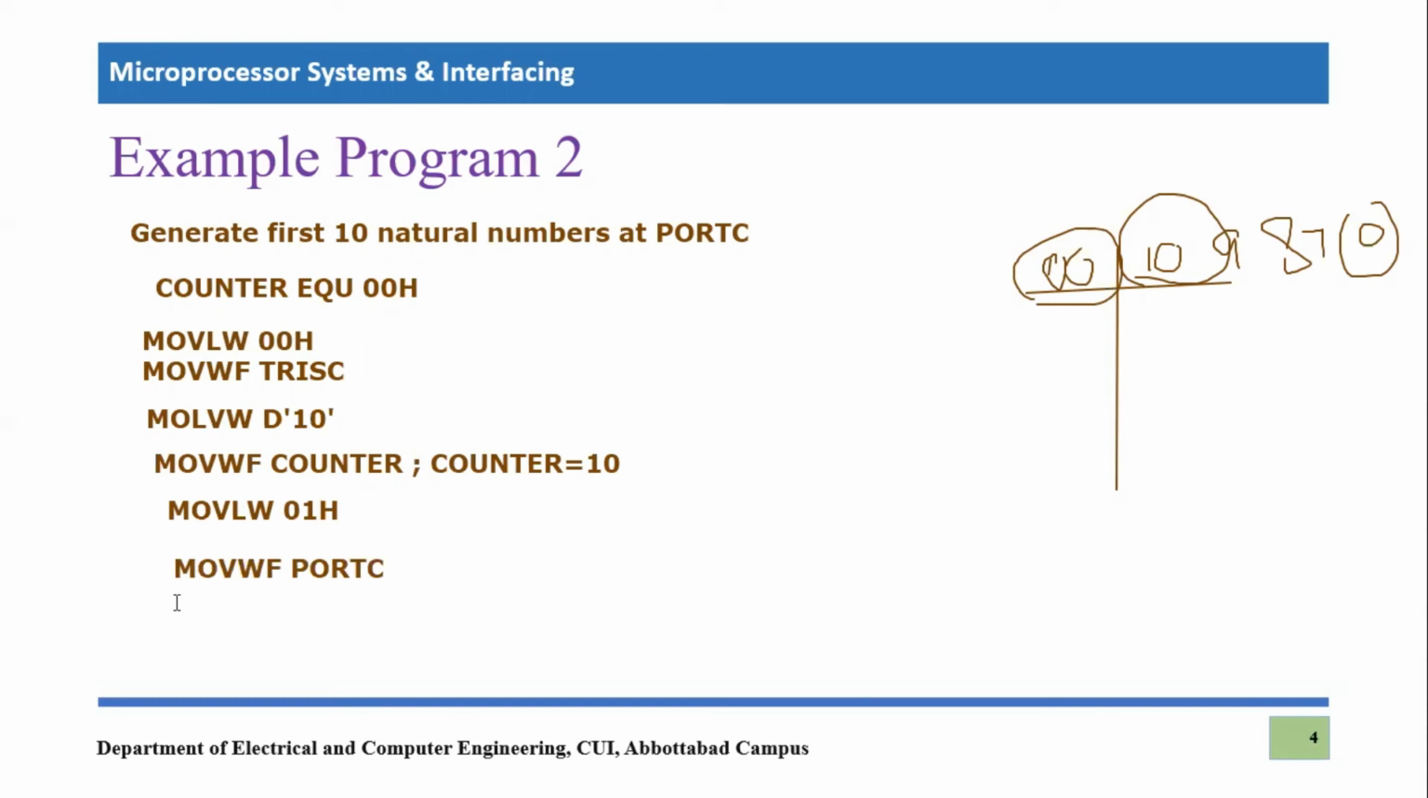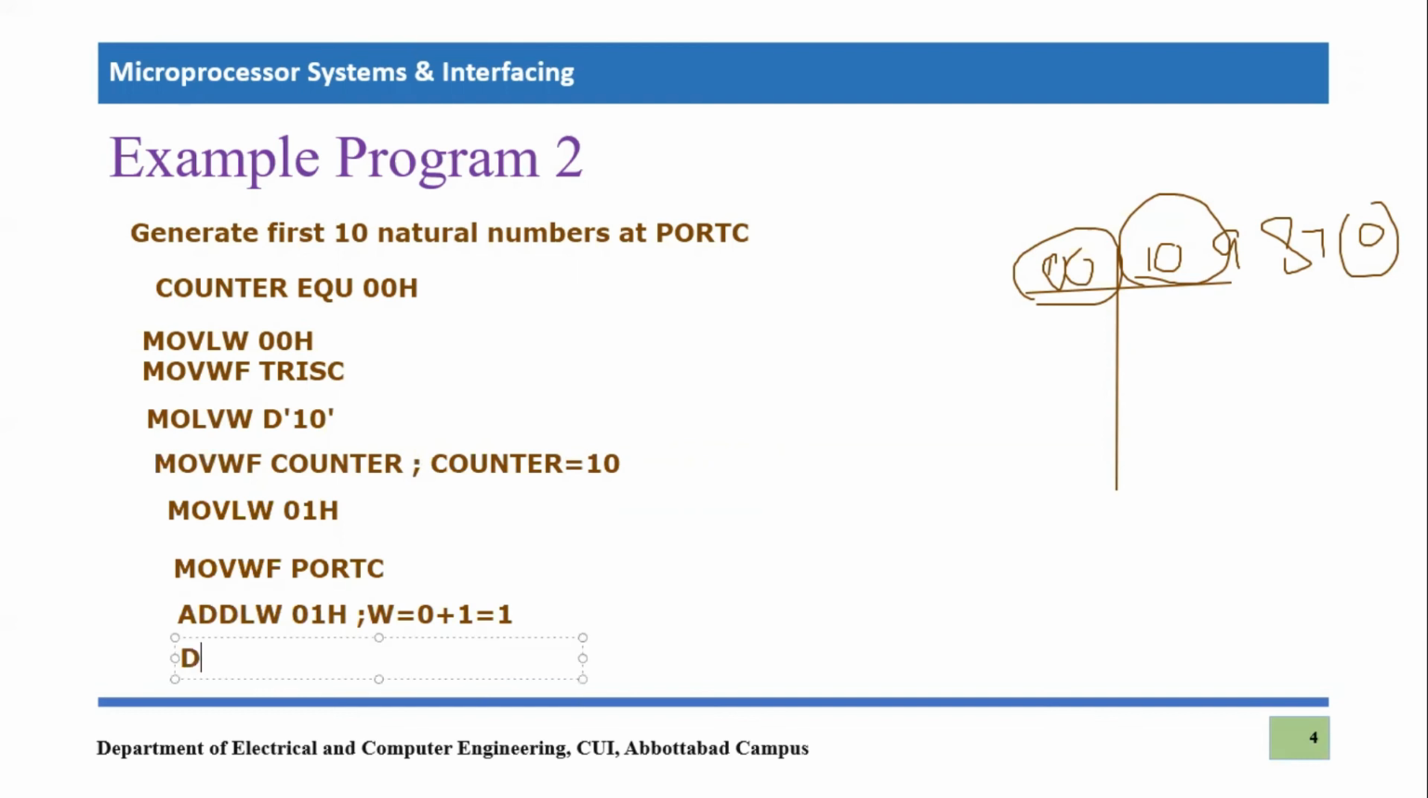So how can you do it? You can simply write add literal to working 01 hex, which means you will be incrementing. So the working register was equal to 0, so it will become 0 plus 1, and it will become 1 hex, right? So we have to repeat the stuff.